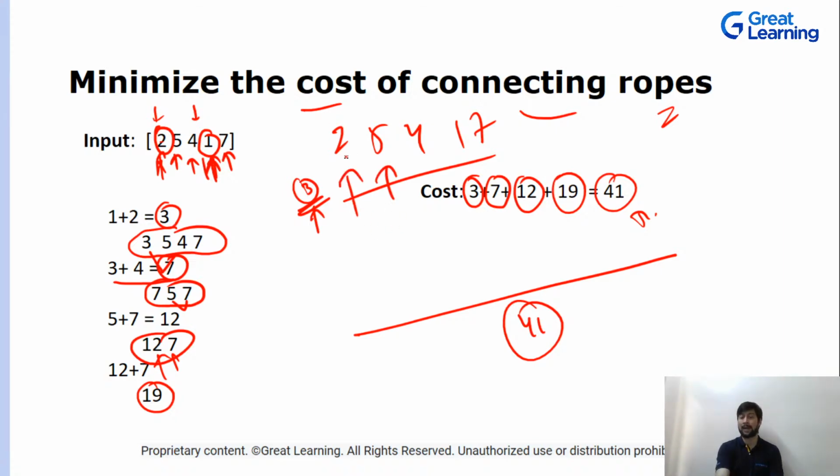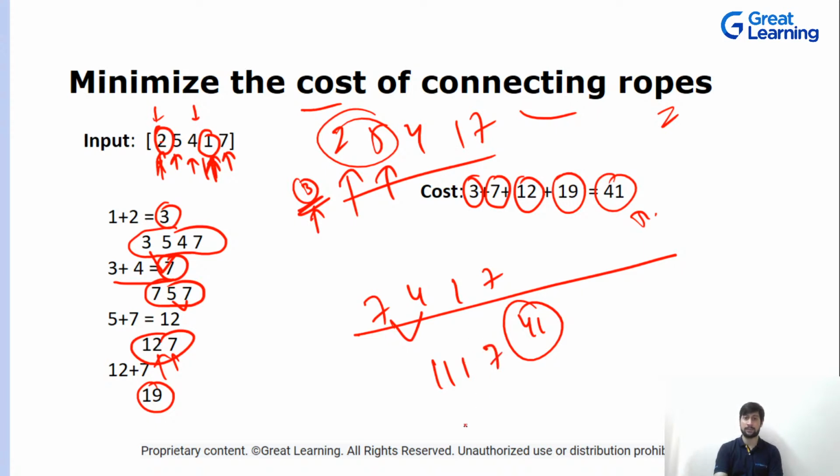If you would have picked these two ropes, you calculate it as 7. Then you have 7, 4, 1 and 7. Now you added these two, this is 11, right? And now you added them and inserted it back, so it will be 7 and 1. There is something I'm missing. 2 5 and 1.